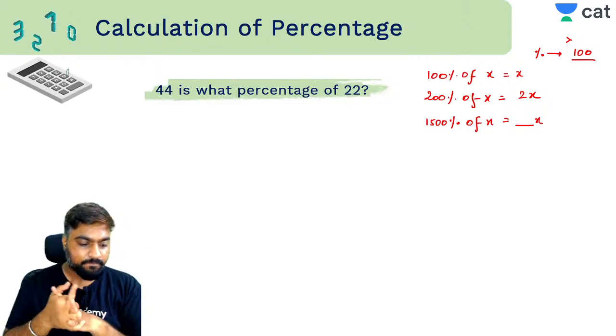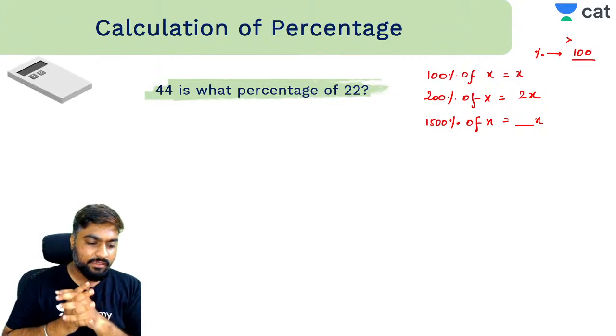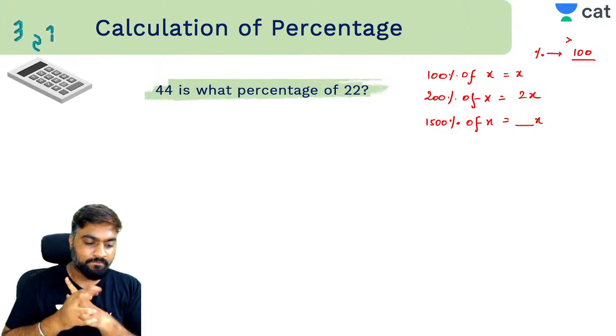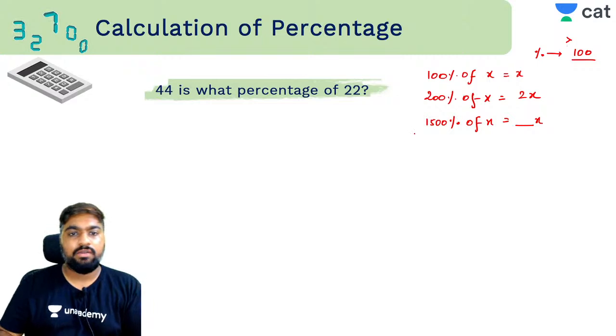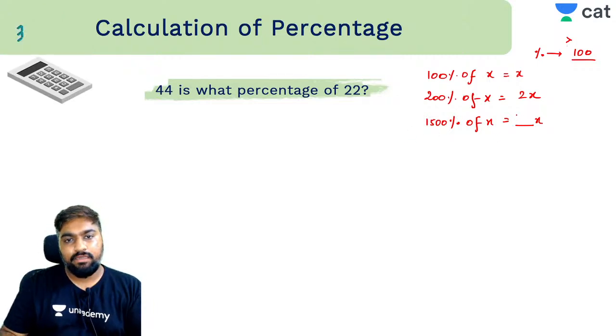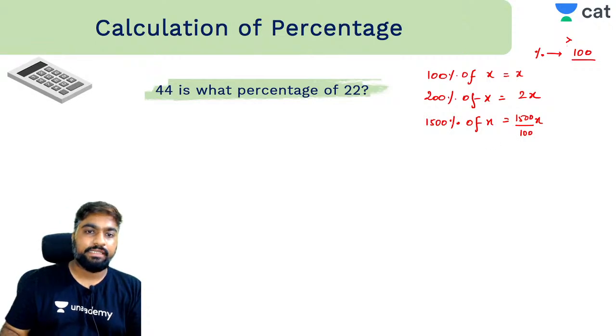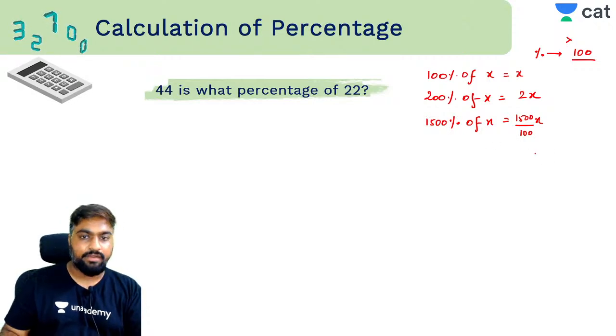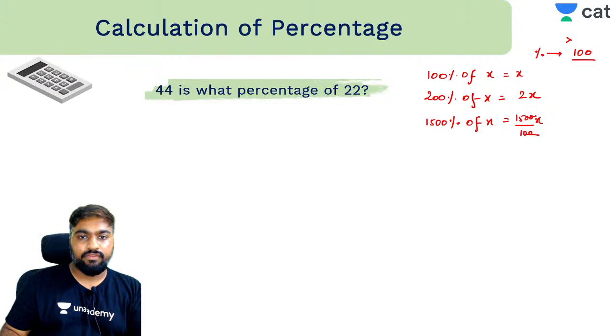14x, 15x, others? Very good. So 1500% is basically what? 1500 by 100, correct? Percent, that means for every 100. That's how much? 15x. Understood?